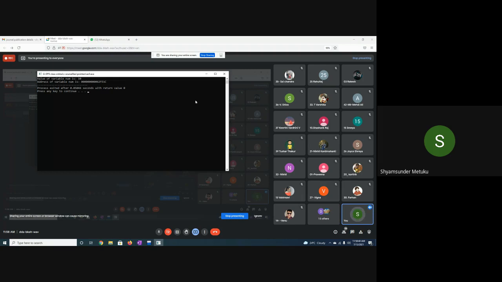How many bits are required to represent 1 GB of memory? Is it not 30? 2 power 10 is 1K. Is it not? Yes, sir. 2 power 10 into 2 power 10 into 2 power 10. It will be 2 power 30, which represents 1 GB.